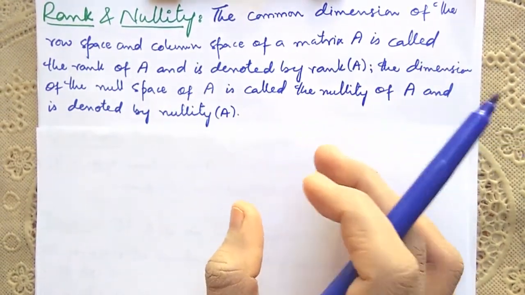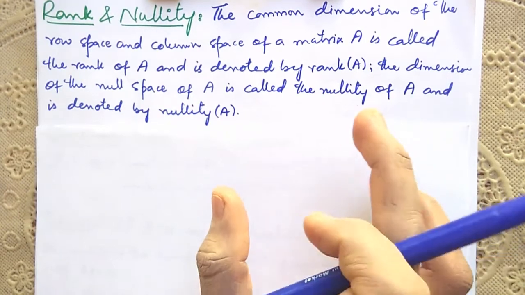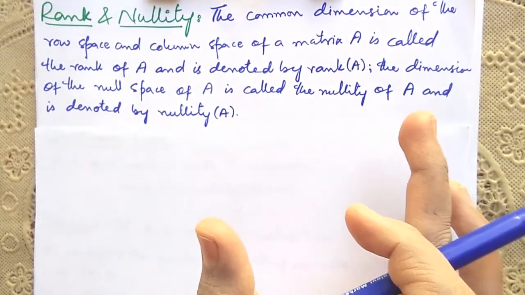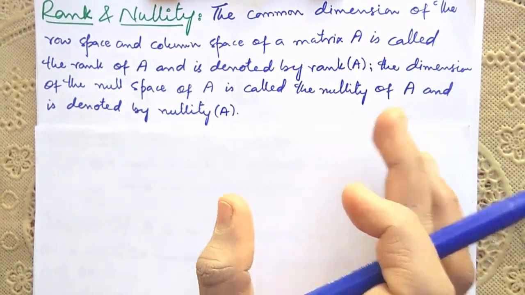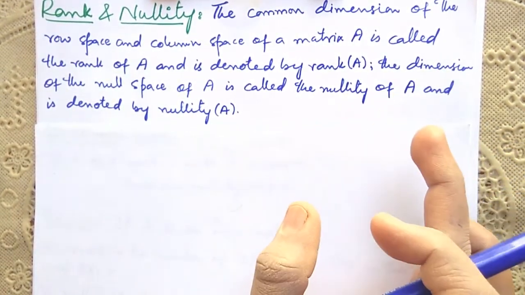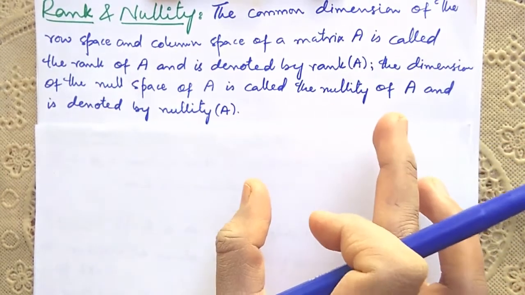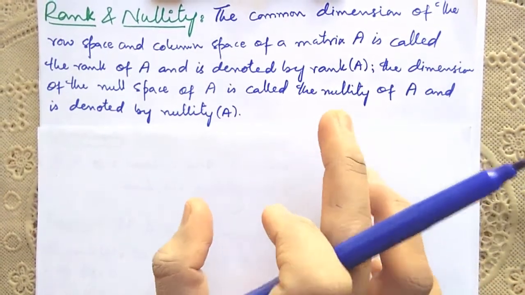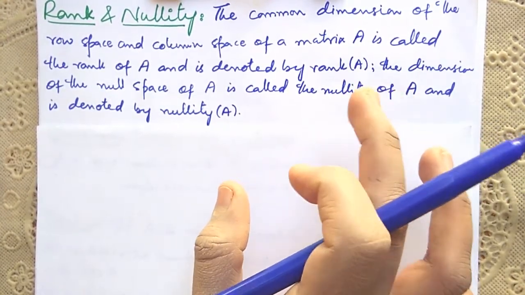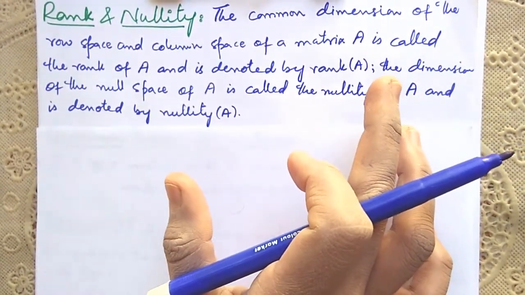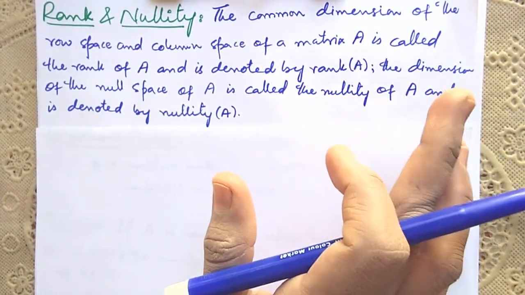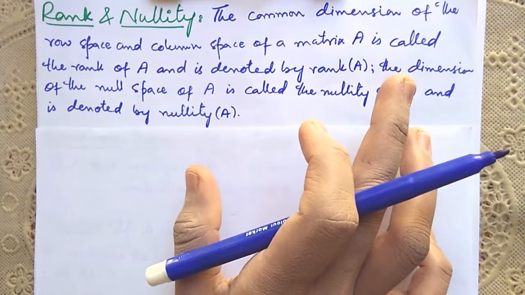You know how we define dimension of a vector space? Number of vectors in a basis for V is called the dimension of vector space V. And in previous video we have learned how to find basis for row space, column space and null or solution space. Null space and solution space both are same things. Now because एक मैट्रिक्स A के रो स्पेस एंड कॉलम स्पेस दोनों की डायमेंशन सेम होगी, और वही डायमेंशन मीन्स नंबर ऑफ बेसिस ऑफ रो और कॉलम स्पेस इज कॉल्ड द रैंक ऑफ मैट्रिक्स A. एंड सिमिलरली डायमेंशन ऑफ सॉल्यूशन स्पेस.